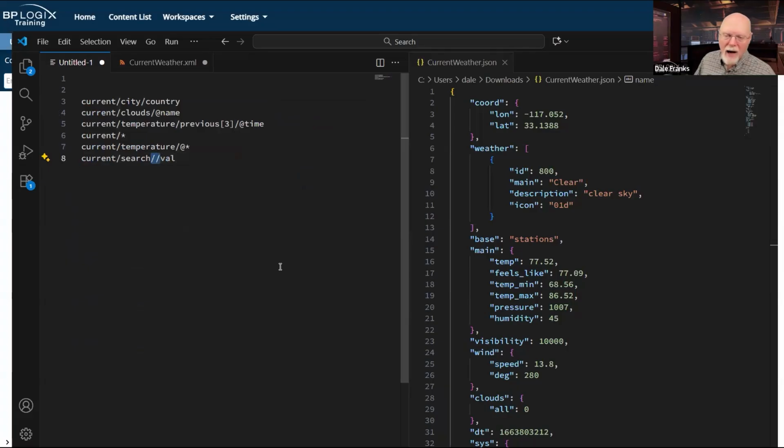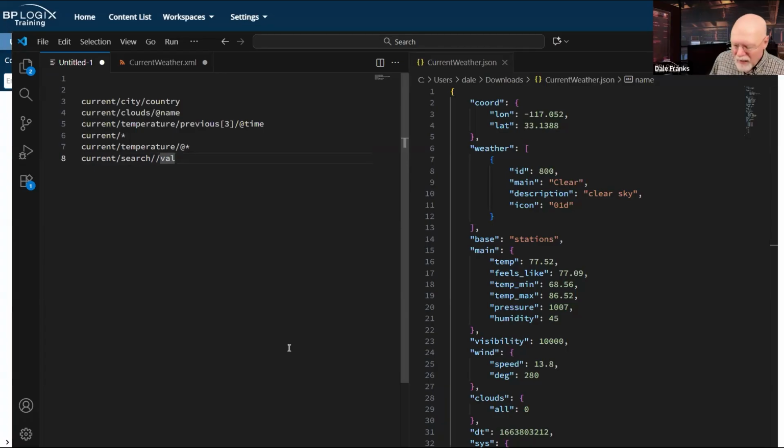And this double slash acts kind of like an asterisk. I mean, technically, I could get the same thing, I think, if I went current slash search slash star. I think that would work. I think it would pull the values across as well. But I can do the same thing with this syntax as well. It just says, give me all of the items that are marked val under current search.